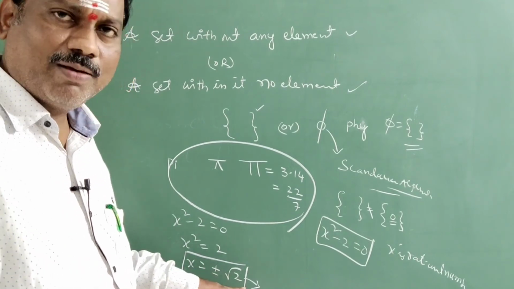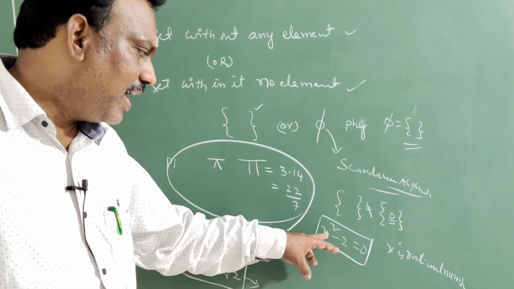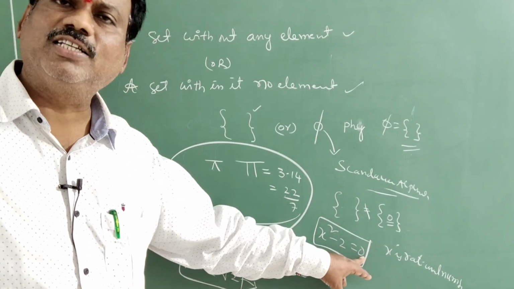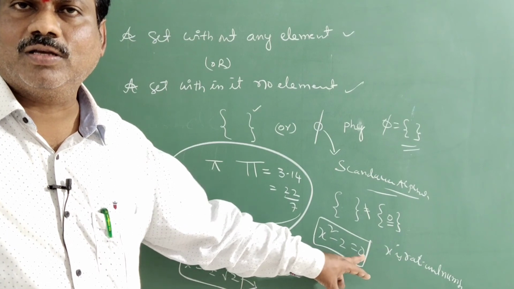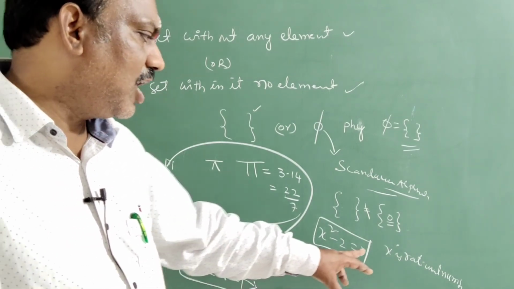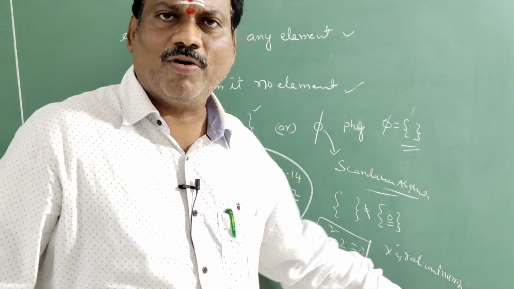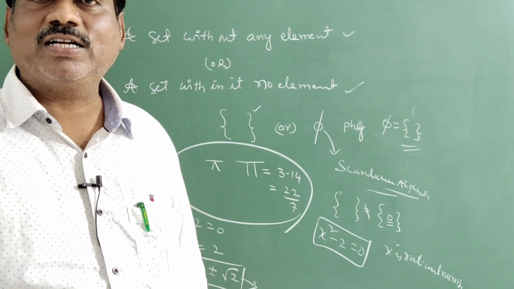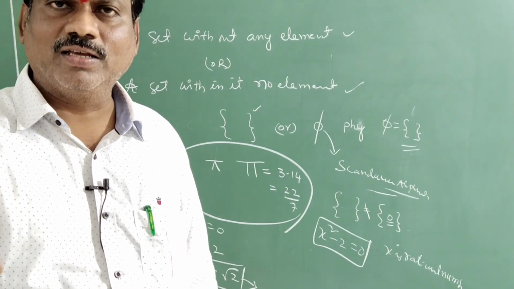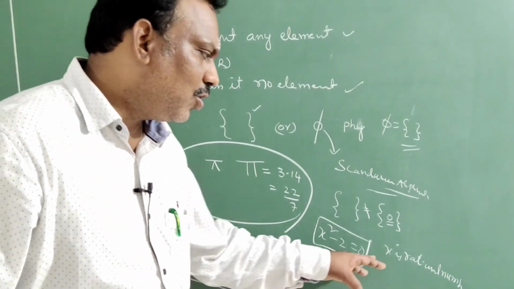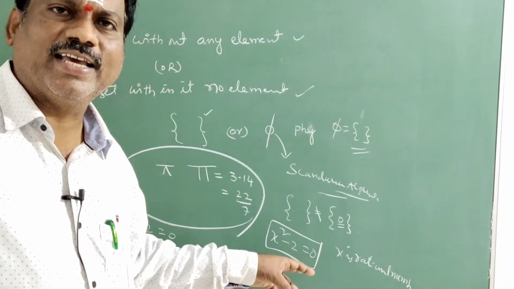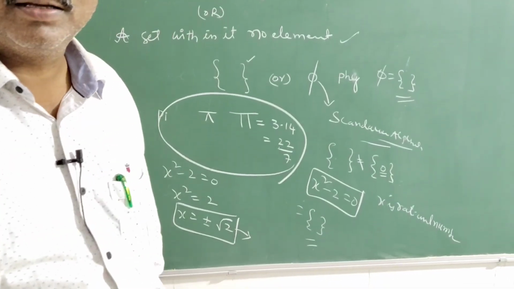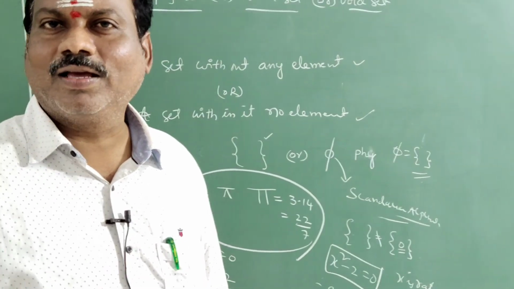You are getting an irrational number, root 2. So that means in x place, if you substitute either plus root 2 or minus root 2, then only its value is 0. Plus root 2 or minus root 2 is not present in the rational number system. Why? Because root 2, root 3, root 5, root 6, root 7, root 8, root 10, these are all irrational numbers only. That's why no rational root exists here. That's why it is an empty set. Empty set.